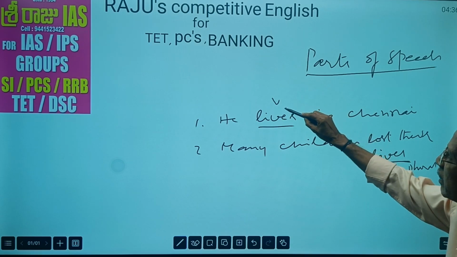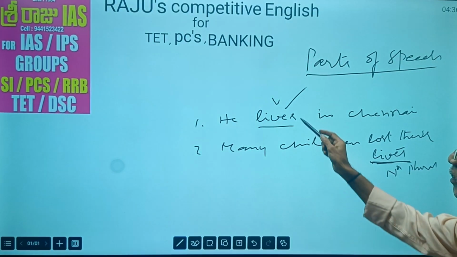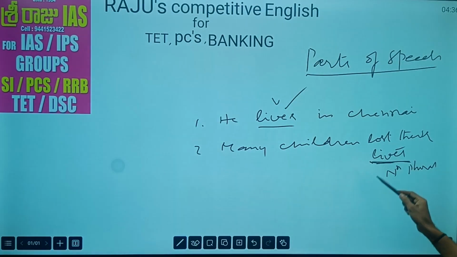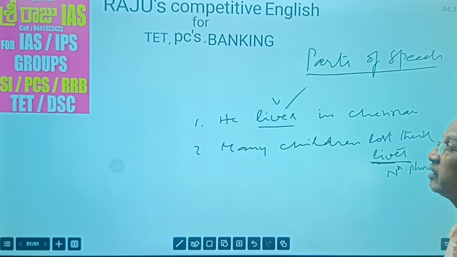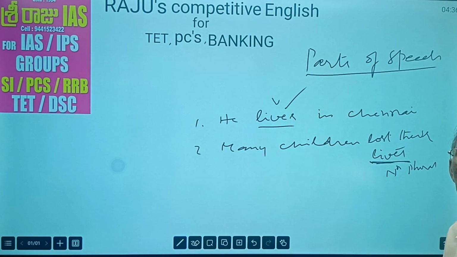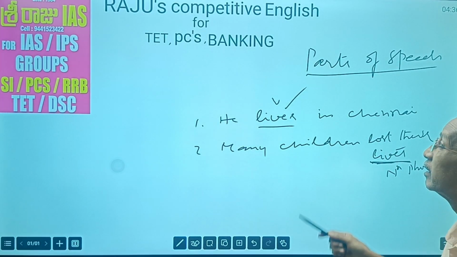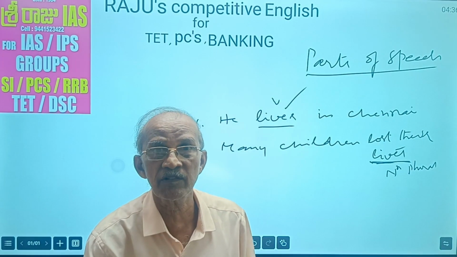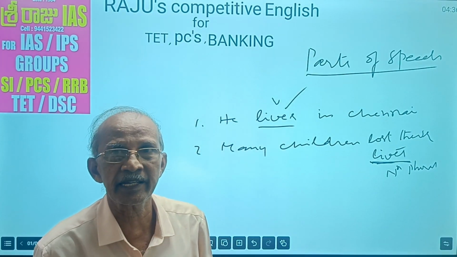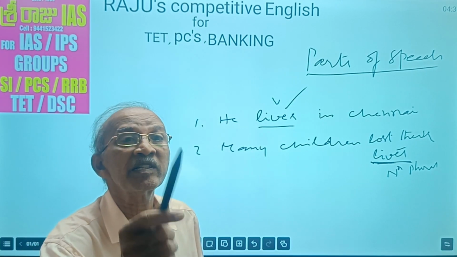See, here its function is different. Its function is different, and pronunciation also. This is the verb "lives", and here, life, lives, the noun. See how the words function. The same word is used for a different purpose. Its part of speech is different and the meaning is different. That's why, how can you distinguish unless you know parts of speech? You cannot recognize it. That's why you have to learn parts of speech well.